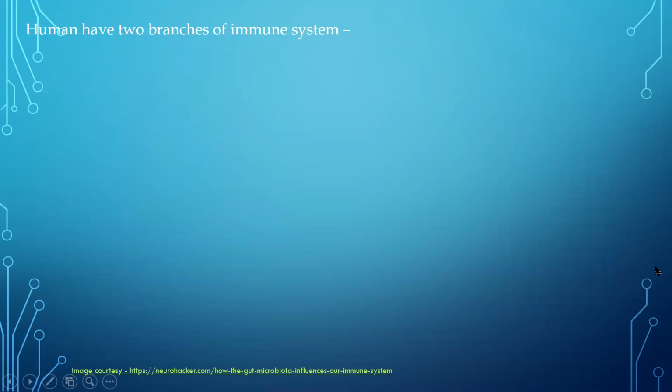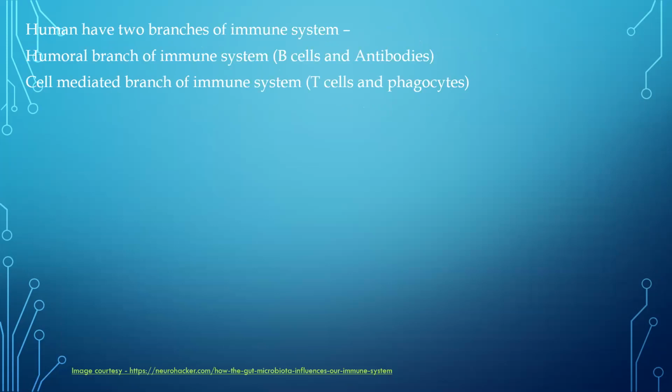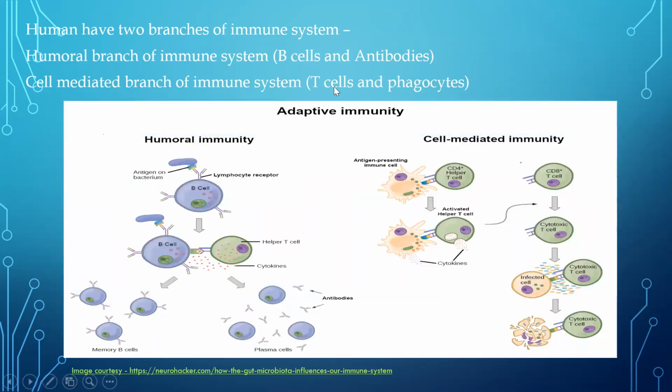Now we have two branches of the immune system. One is called the humoral branch. Another one is cell-mediated. In the humoral branch, we have B cells and antibodies. In the cell-mediated branch, we have T cells and phagocytes again. So here, just look into this particular diagram. We have humoral immunity.